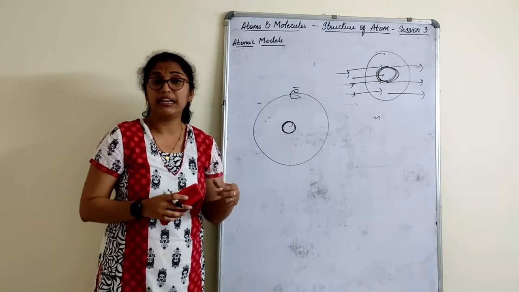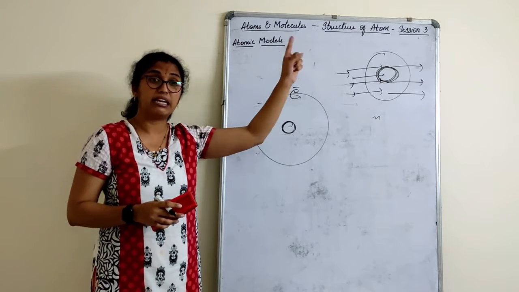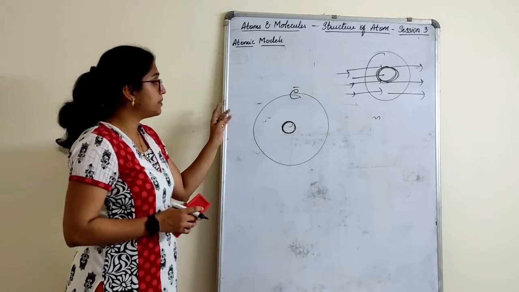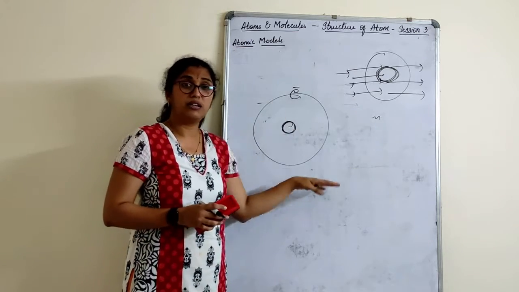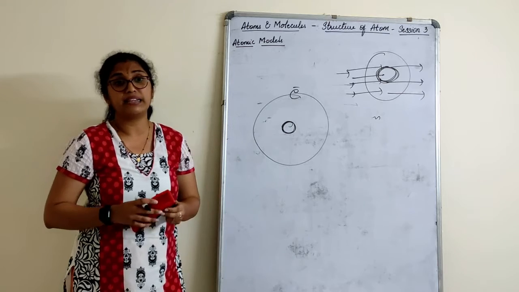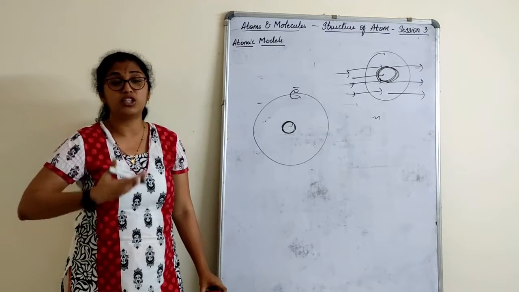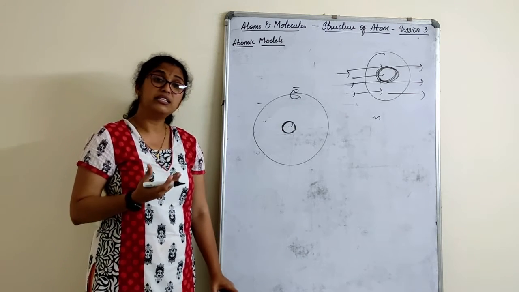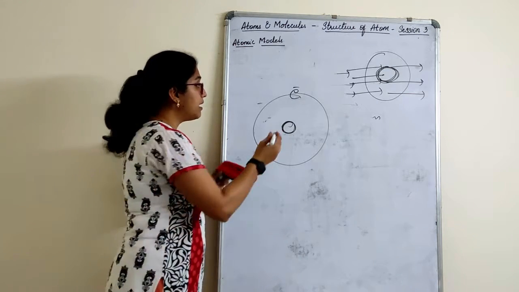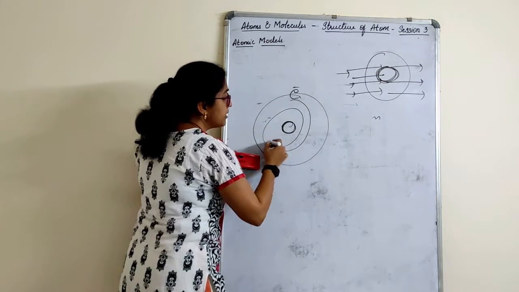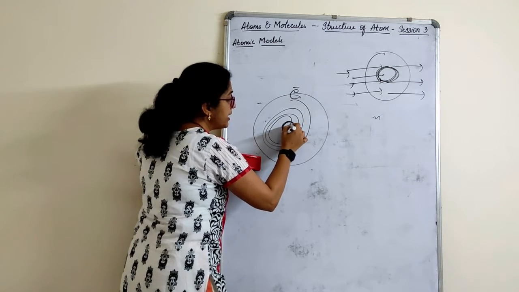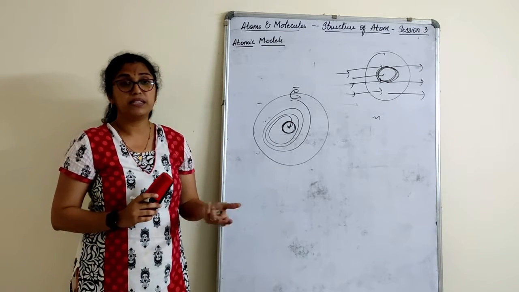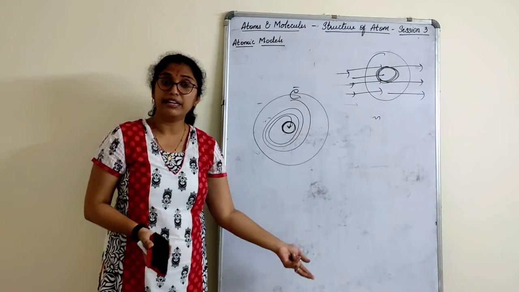Now what is this theory? You need not break your head. You will study this again in detail in Max Planck's theory in your higher classes. Only remember, an electron revolving around the orbit will tend to radiate energy, right? It will lose energy as and when it is revolving around the orbit. Now since it will lose energy, what will happen? So it keeps revolving, and finally once it loses energy, it will completely become zero and fall into the nucleus of an atom.